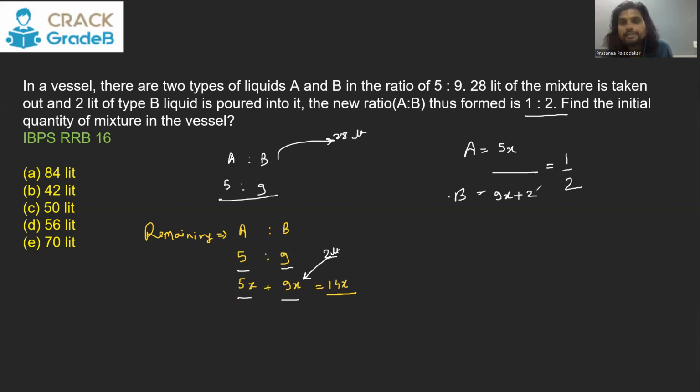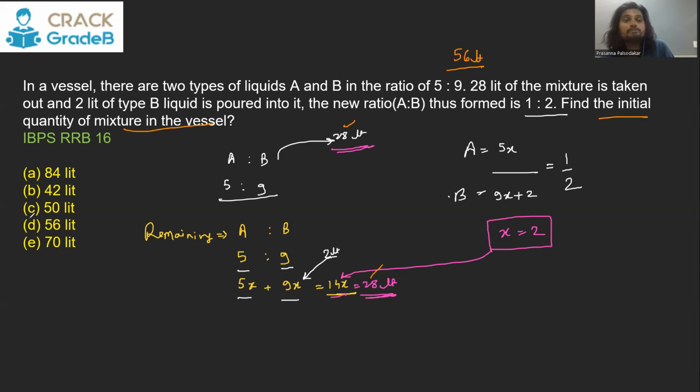Just solve this. 10x equals 9x plus 2, so x will be equal to 2. If x is equal to 2, that means the remaining solution is 28 liters. 28 liters is remaining when you took out 28 already. That means initially it was this 28 plus the 28 you took out. Initially it was 56 liter. And that is what it asked. Find the initial quantity of the mixture in the vessel. So total mixture in the vessel was 56 liter.